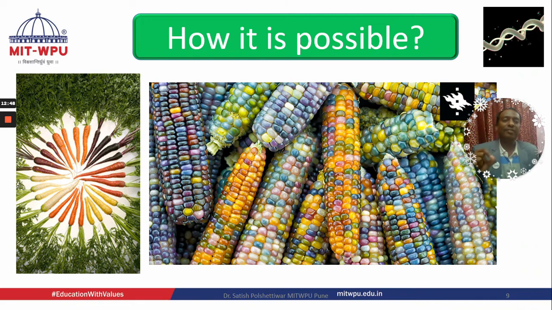If you identify that gene, and remove that gene with the help of certain enzymes, we can insert that gene of interest into a particular living organism with the help of suitable vectors, then probably we can get the same effect in that particular plant, that particular living organism. That is the kind of thing happening. That is one of the breakthrough innovations in the field of biotechnology.